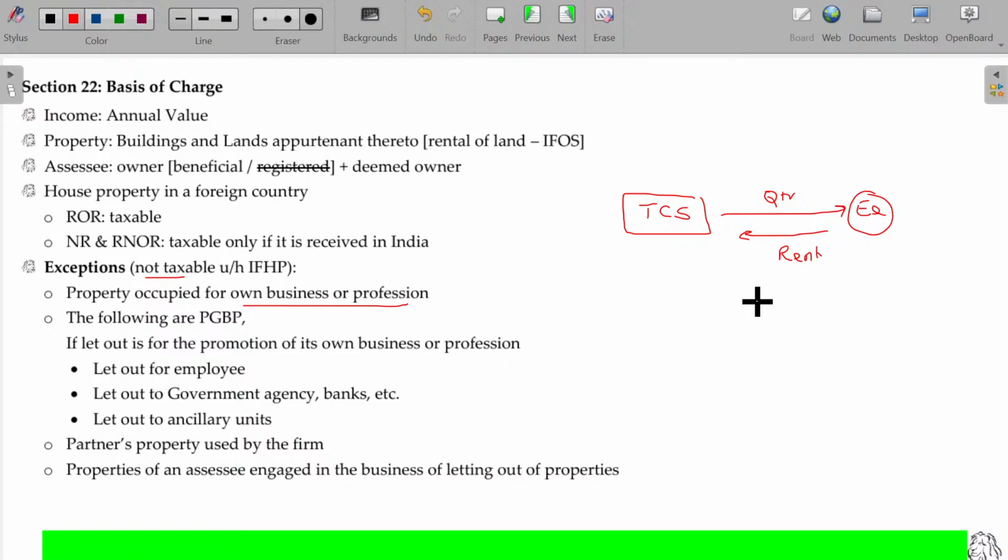What's the objective of TCS? Running the software company, okay, IT supports. For that they need to have a set of employees. But to acquire the employees, they need some facilities like quarters or rent-free accommodation. So TCS has built quarters where they are accommodating the top officials for a nominal rent. So TCS's main intention is not to let out that property for their employees. To do the business in a much better way, they are offering these quarters additionally to the employees. So this rental income is not coming under income from house property, it will fall under PGBP.